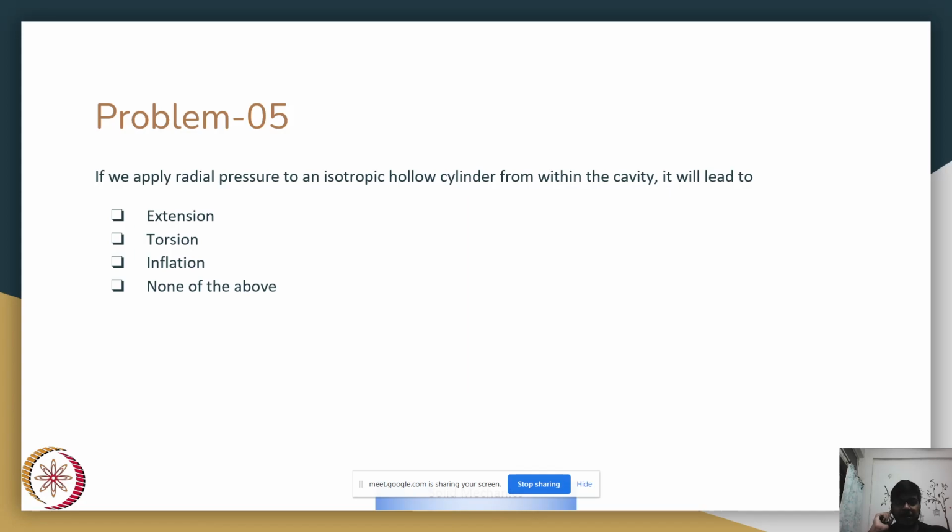Problem number 5. If we apply radial pressure to an isotropic hollow cylinder from within the cavity, it will lead to. Okay, so it's a qualitative question about what displacement mode we'll have. If we have some radial pressure acting inside the cavity, then this whole structure will inflate.